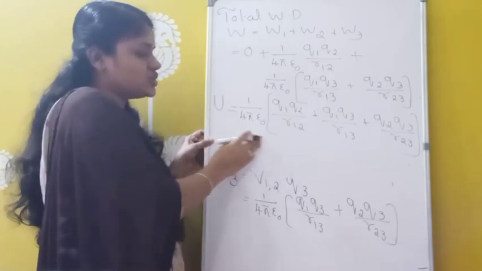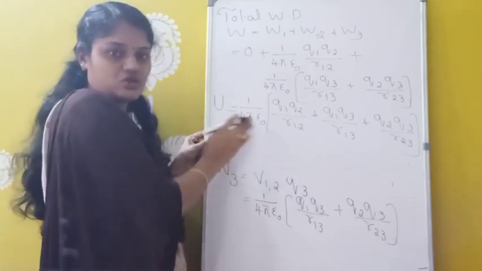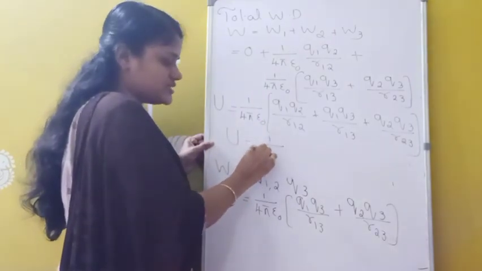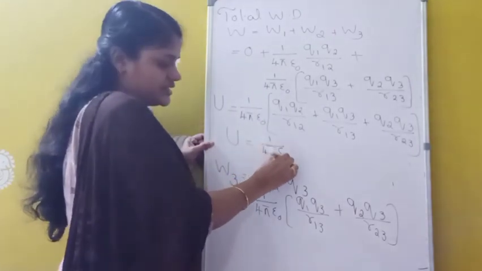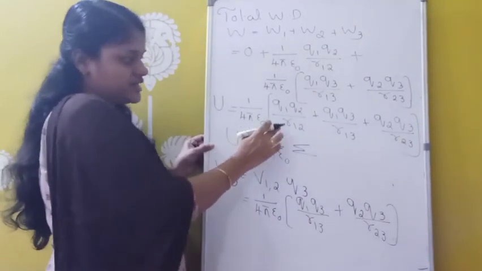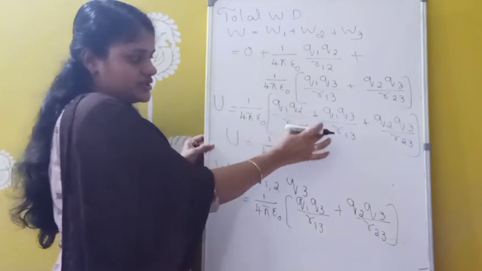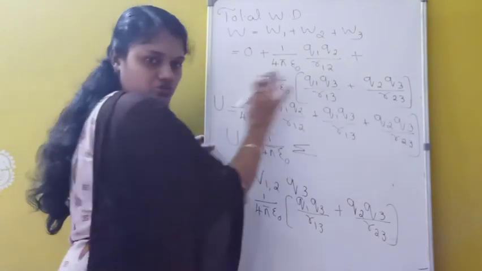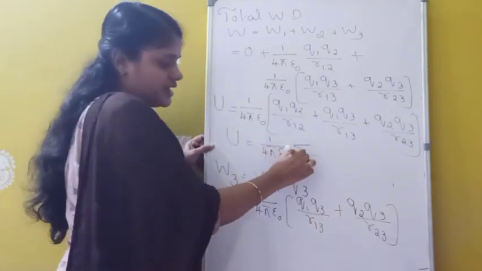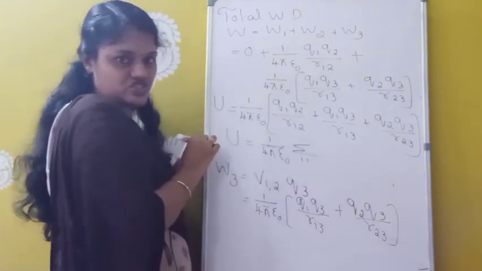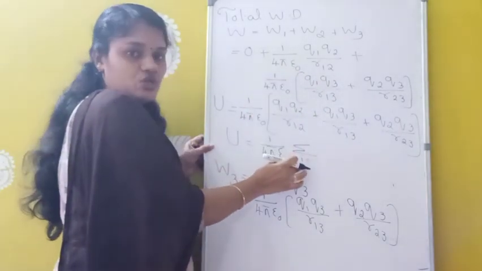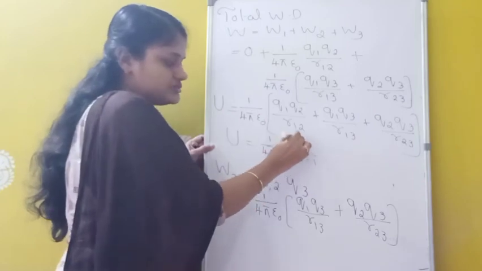If you want to write it in sigma form, you can also write like that. U equals 1 by 4 pi epsilon 0, which is constant here, so you can take it outside. Then the sigma. Here we have 2 variables, since we have Q1 Q2, Q1 Q3, Q2 Q3. So we should add 2 variables. First I am taking I, which is the first variable. How many charges are there? 3 charges, so this I value will vary from 1 to 3.